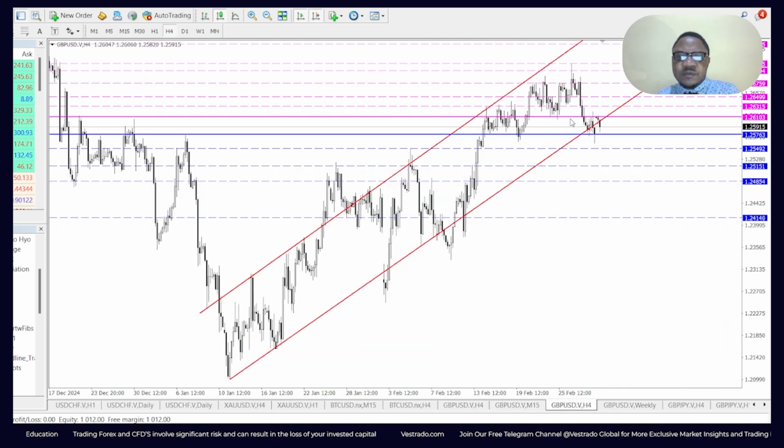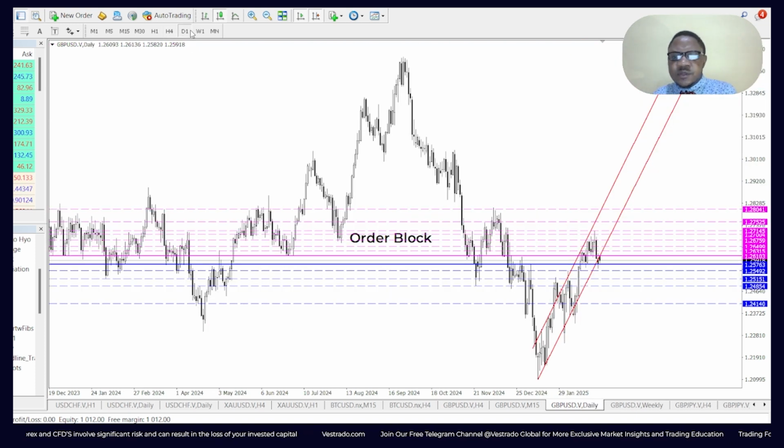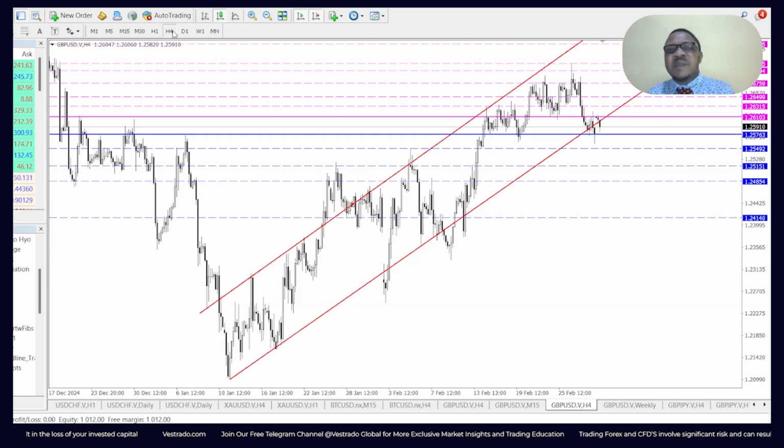So the key thing to look out for on the GBP USD is the channel. Now, am I bullish or bearish? The outlook on this guy is still quite bullish. However, because it's currently moving along an ascending channel and forming some mild correlations with the Euro USD, there's also a good chance that it could break below the support border of the channel and hit support levels. So I'm not bullish, neither am I bearish.